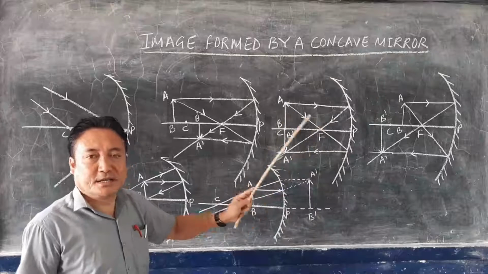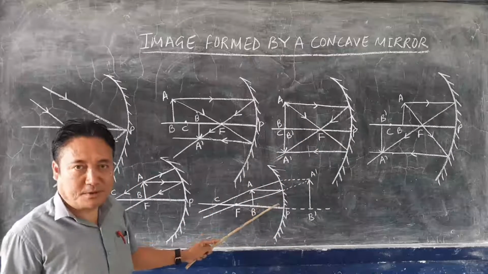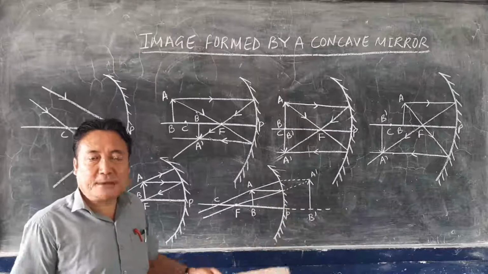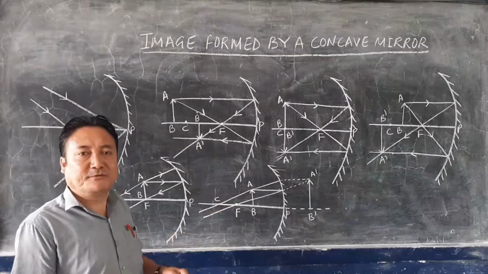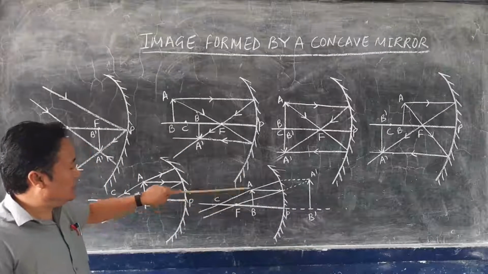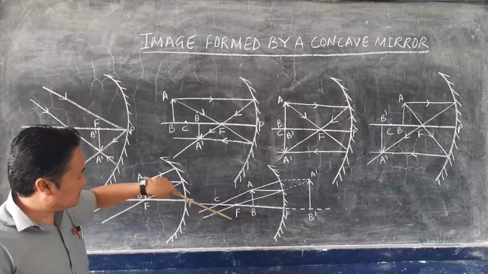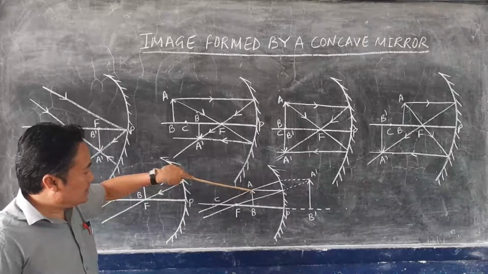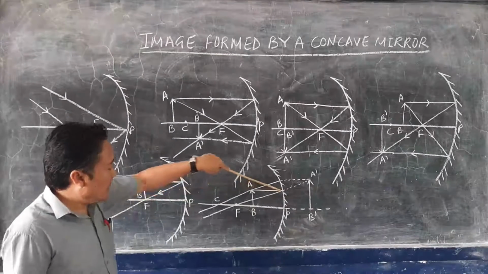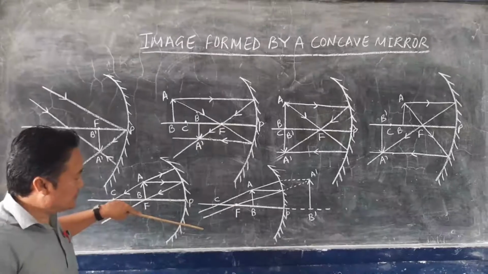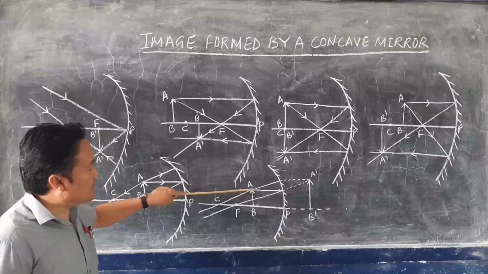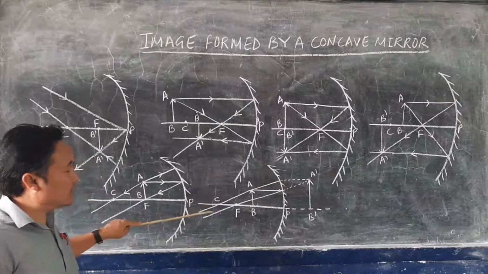Only in one case, in the case of a concave mirror, a virtual image will be formed, because virtual images are formed without the actual intersection of the reflected rays. When the reflected rays are produced backward, they appear to meet, and therefore the image forms. The same thing is happening here. Let us consider the object AB between the pole and the focus. From the object A, I draw a line parallel to the principal axis. After reflection, it passes through the focus. Then another ray of light passes through the center of curvature, and after reflection it passes through the center of curvature. So the two reflected rays are not intersecting here.